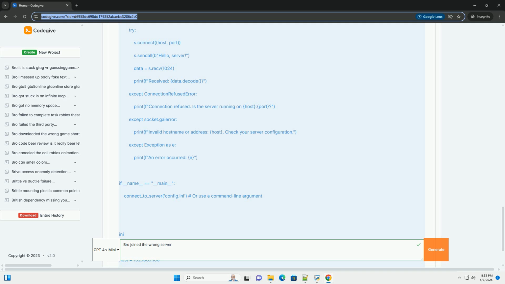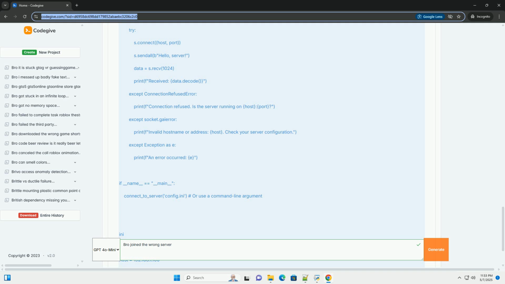Version control: store configuration files in version control, Git, to track changes and make it easy to revert to previous configurations. 2. Error handling and logging. Catch connection errors: use try, except blocks to catch potential connection errors, for example ConnectionRefusedError or socket.error, in the client code. Log connection attempts: log all connection attempts, including the server details used, the result of the connection attempt, success or failure, and any error messages. This is invaluable for debugging.